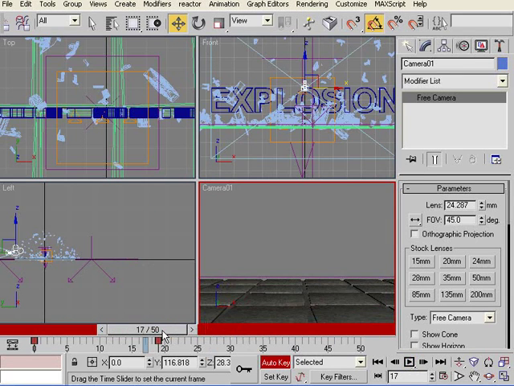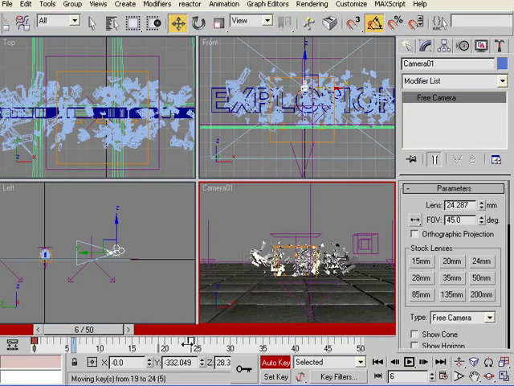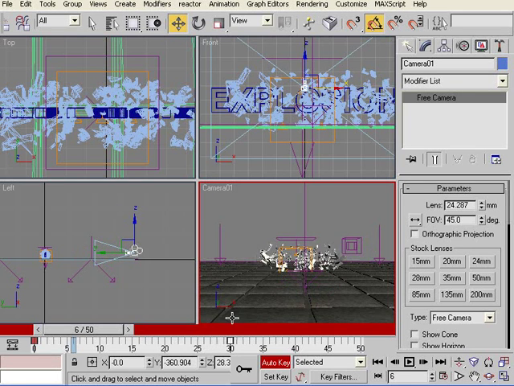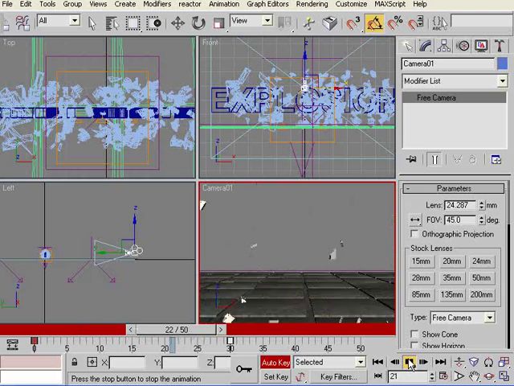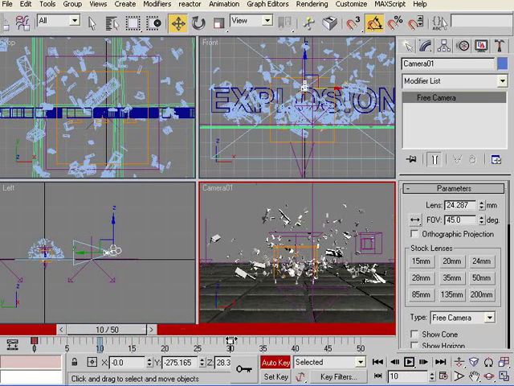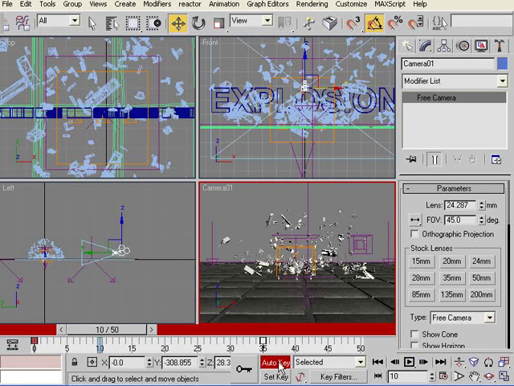It's a bit fast, so what we can do is move the keys back to 30. Let's see how it goes now. That's much better. But again, it's all up to you how you want it. If you want it slow, then you can still move it up.